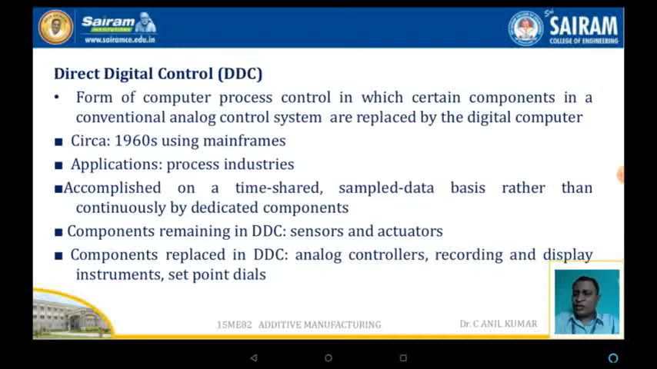Now, direct digital control systems. Direct digital control systems are the forms of the computer process control in which certain components in the conventional analog control systems are replaced by the digital computers.